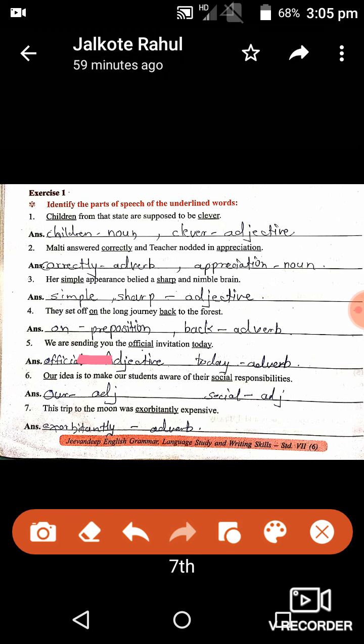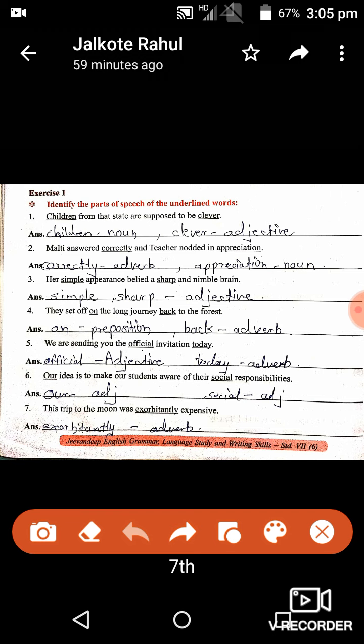Next one, number 6: our idea is to make our students aware of their social responsibilities. Our is what? Adjective. In short, I have written here ADJ; you will write adjective properly. Next one, our is an adjective. Social is also an adjective, you can say.